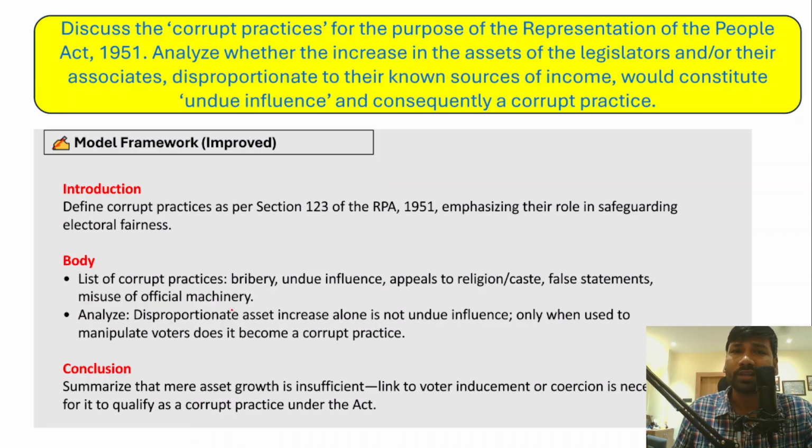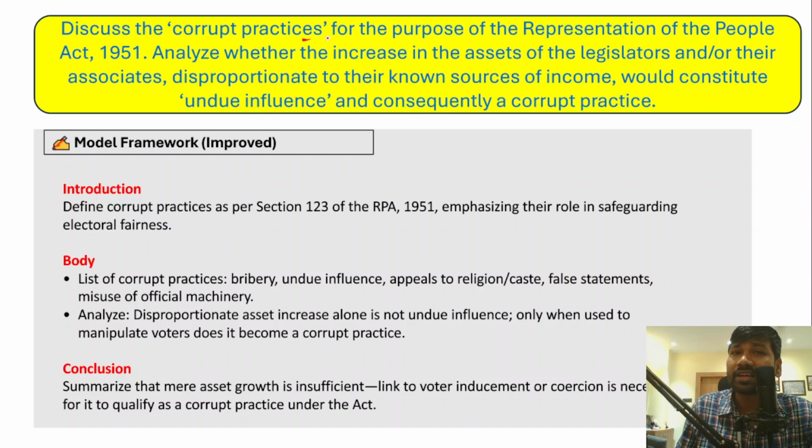However, we all know that in politics, corruption and criminalization of politics is a common phenomenon in Indian politics. In recent times, corrupt practices have also been increasing, and they lead to money and muscle power, or even reinforce corrupt practices in politics. So first they have asked: discuss corrupt practices for the purpose of the Representation of People Act 1951. There are certain corrupt practices, for example money power, muscle power, bribing officials, all of which come under the corrupt practices followed by politicians to win elections or increase their chances of winning.